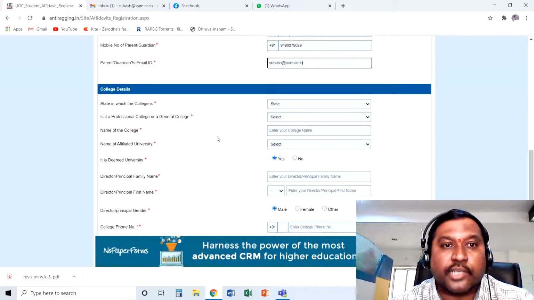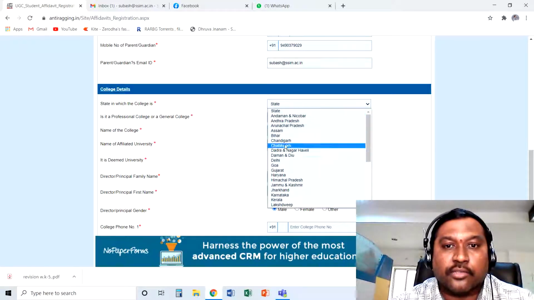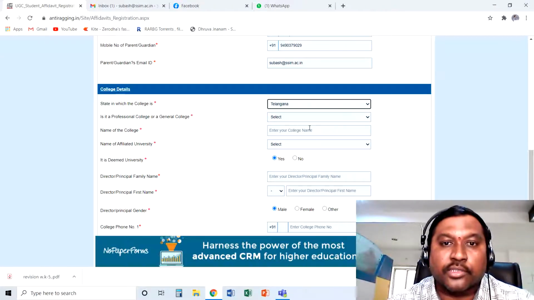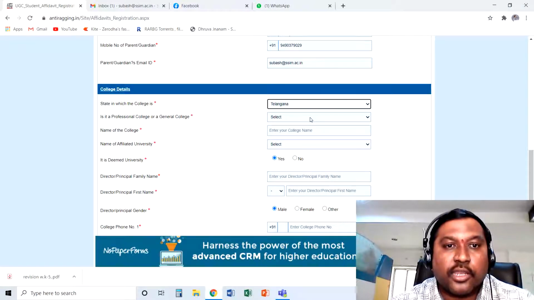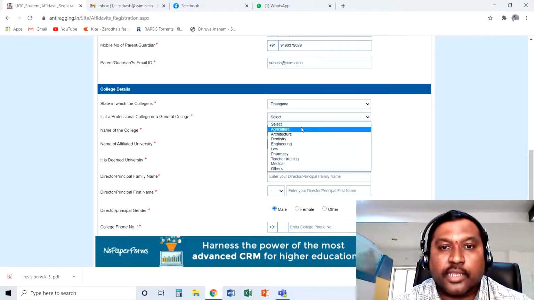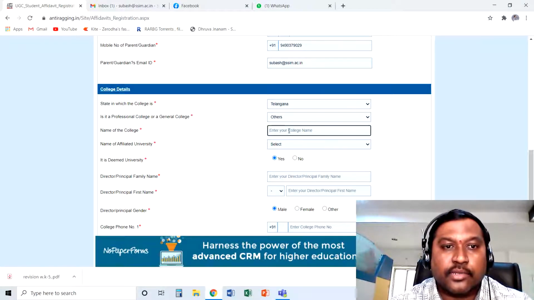Now coming to the third section, college details. Your personal details and your parent details are over. Now coming to college details, it is asking in which state the college is. This is common to everyone. You cannot put West Bengal or Kerala or Odisha. It is where we are operating, so Telangana. Is it a professional college or a general college? In the drop down menu you can see options like agriculture, architecture, dentistry, but there is no management. So what you people do is select others.